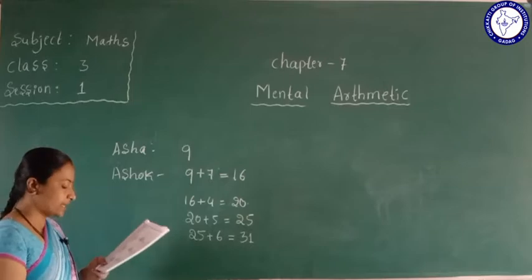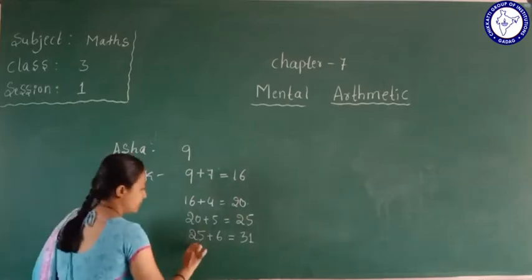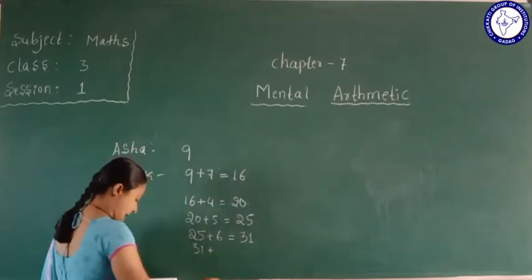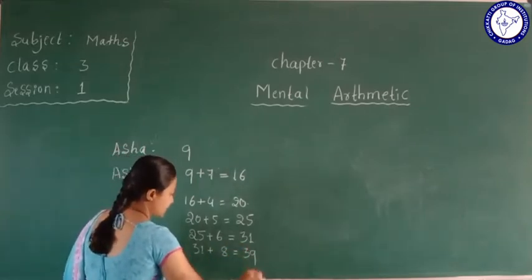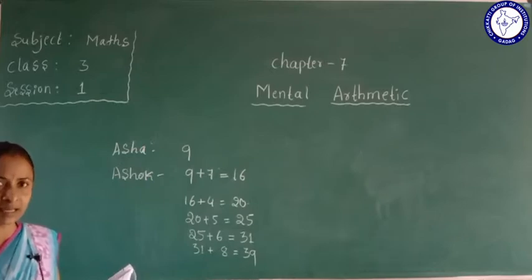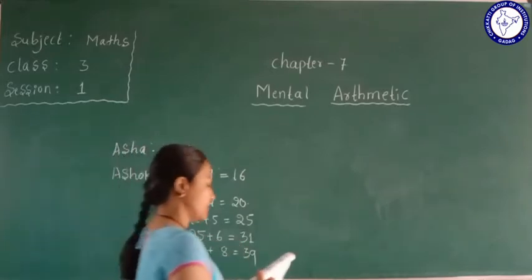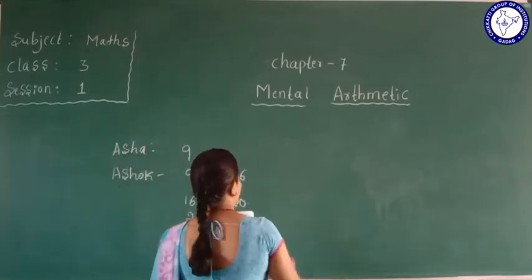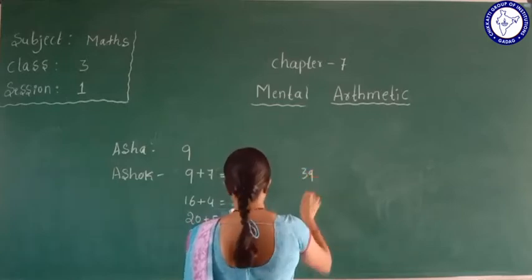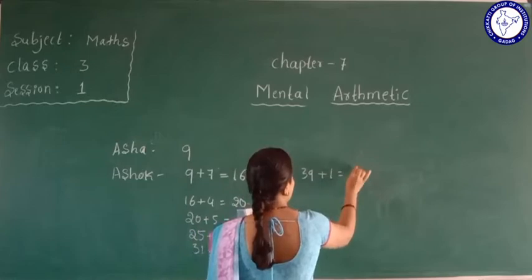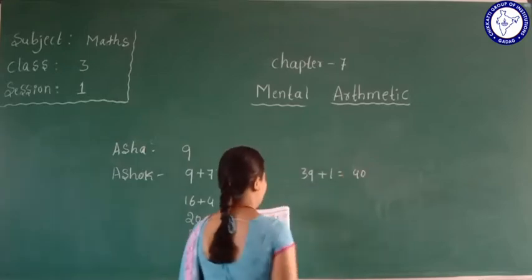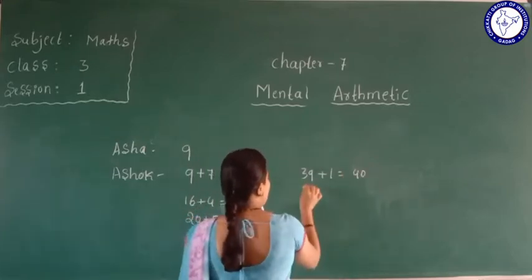Next, again 31. Ashok added 8 to 31. We get 39. Next, same 39. Asha added 1, so it will become 40. Next, again 40.